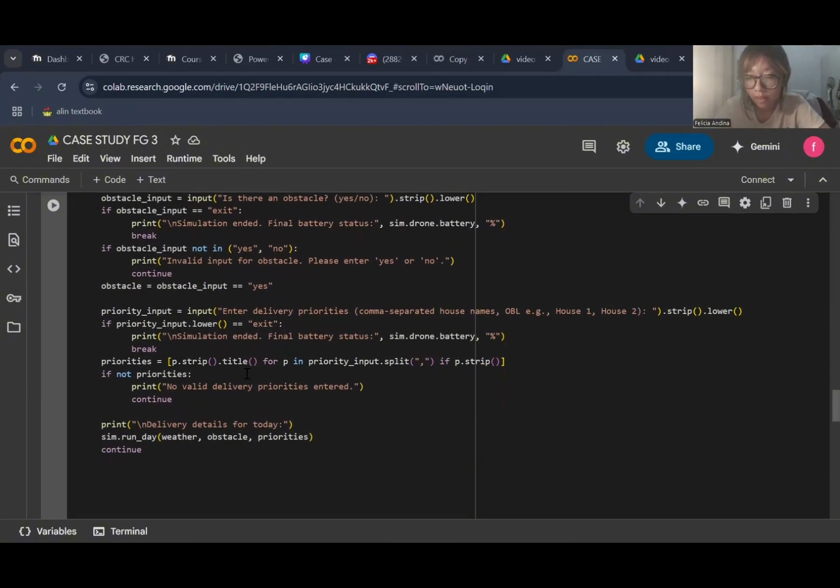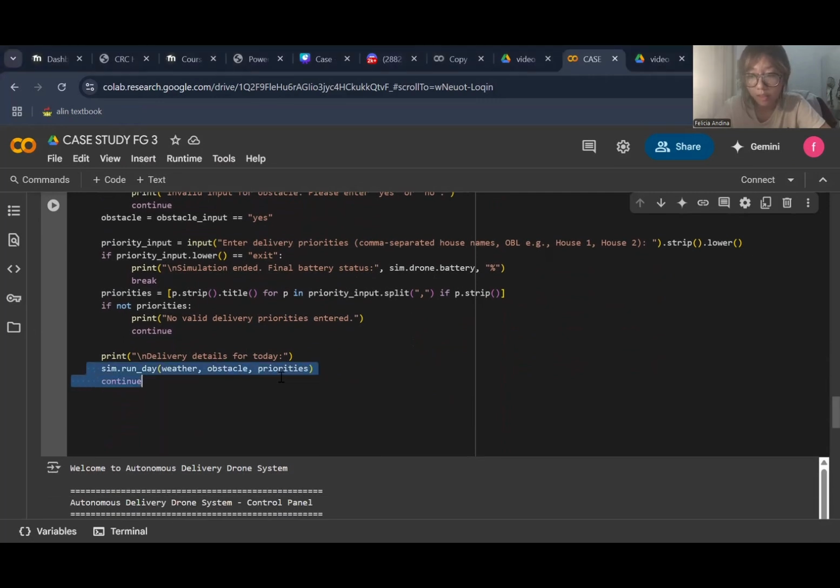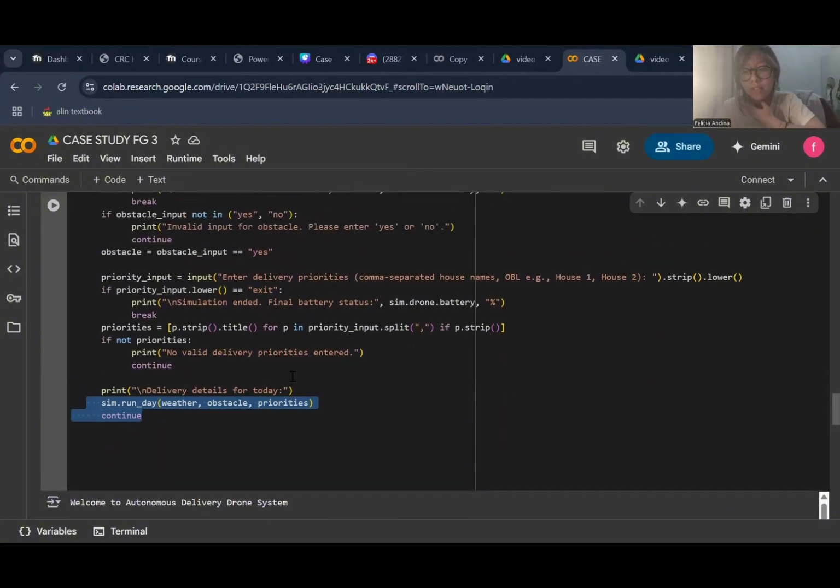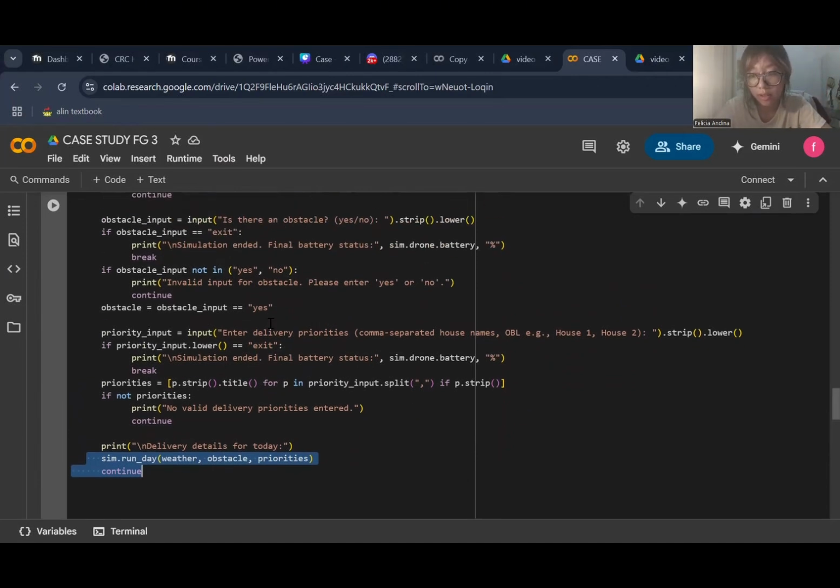Somewhere here. Oh, here. And then it does several things, which increases the day count. And it checks if the drone needs to recharge. And if yes, it does so and adds a 30-minute delay. And then it selects the appropriate route based on the weather and obstacle using the route manager class from earlier. And if the route is not canceled, it visualizes the delivery path using the plotting from earlier, which drains the battery based on the route's usage.